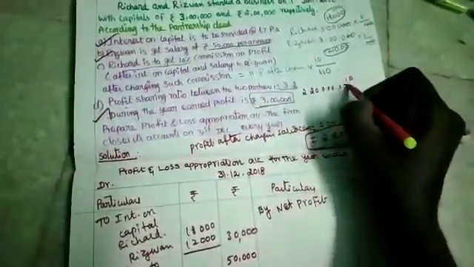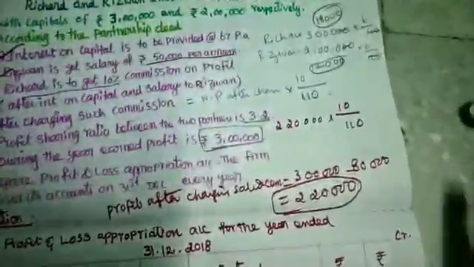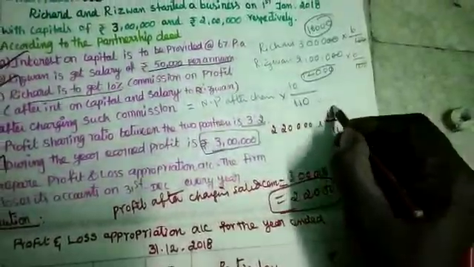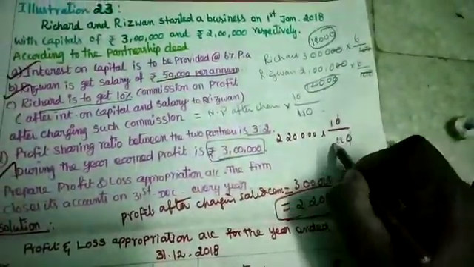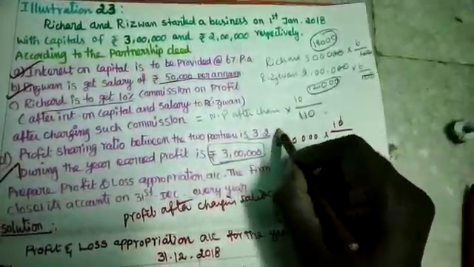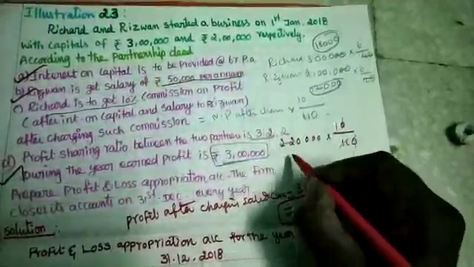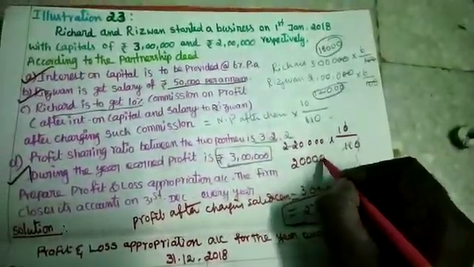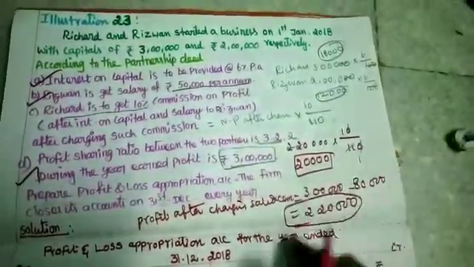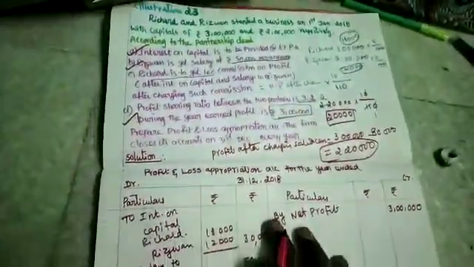into 10 by 110, because that is the formula given for us. So 10 by 110, we have to cancel a zero. 11, 11, 2 elevens are 22. How many zeros are here? 4 zeros are here. So the commission amount is 20,000. The commission amount is 20,000.